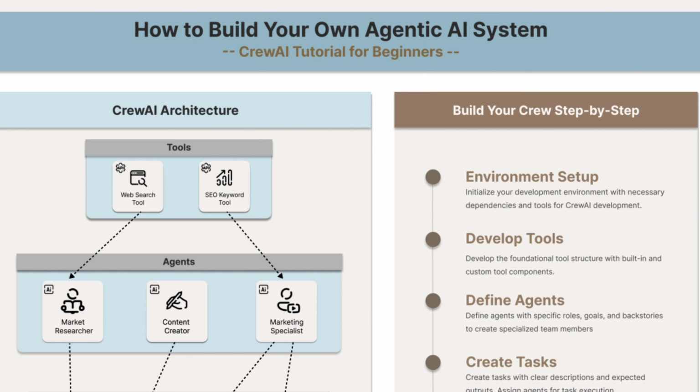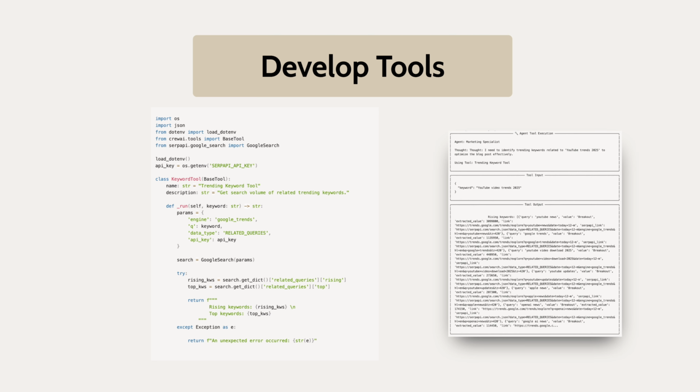Then we'll create a custom keyword tool in the keywordtool.py script, by inheriting from the base tool class and using the SERP API for accessing Google Trend data. We implement the run method to call the API and output the top searched and trending queries related to the input keyword. This keyword tool is accessible by the marketing specialist agent to investigate trending keywords and refine the blog post for search engine optimization.